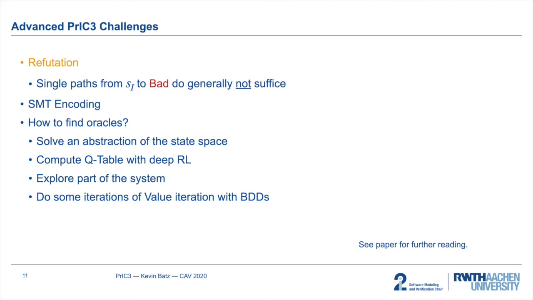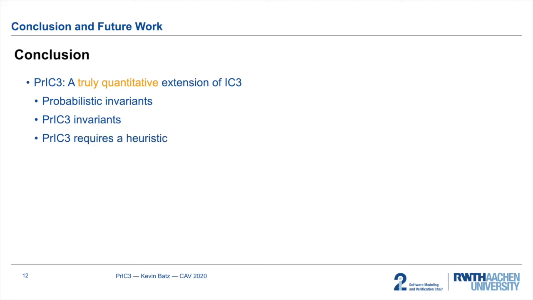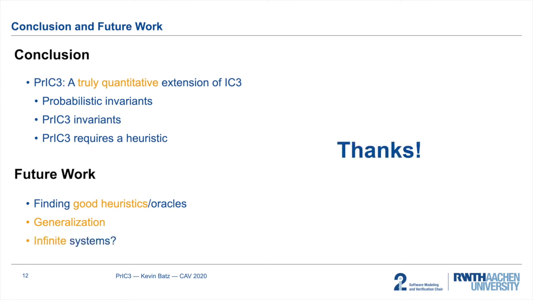on these challenges. To conclude my talk, we've seen PrIC3, a, to the best of our knowledge, first truly quantitative extension of IC3. We've seen that PrIC3 synthesizes probabilistic invariants, and we considered the underlying theory, the loop invariants it preserves, and we saw by example why PrIC3 requires a heuristic. Future work includes finding good oracles and heuristics, generalization, and the question whether we can employ PrIC3 for verifying infinite systems. Thanks a lot for your attention.